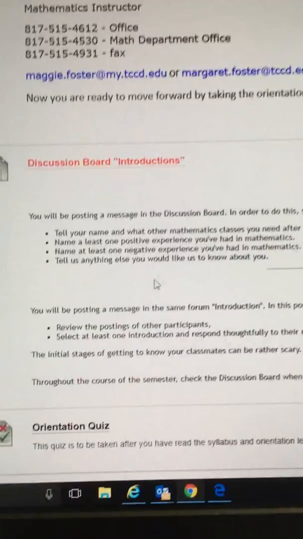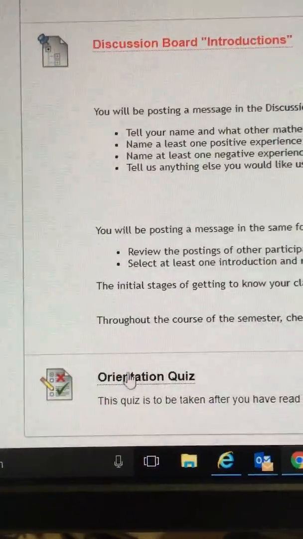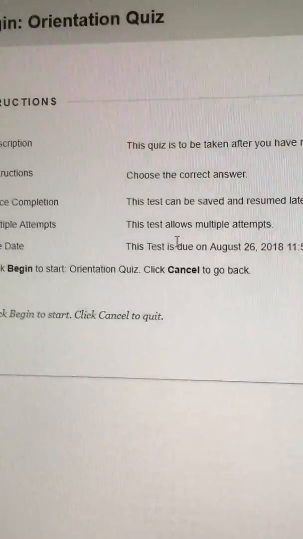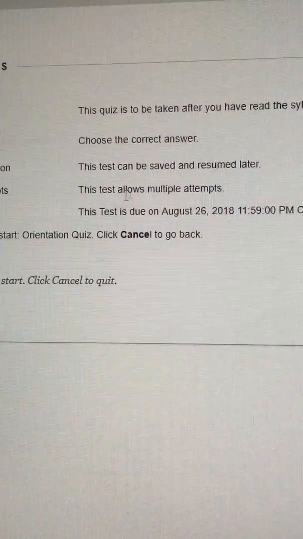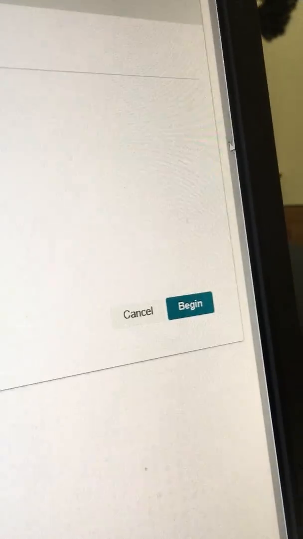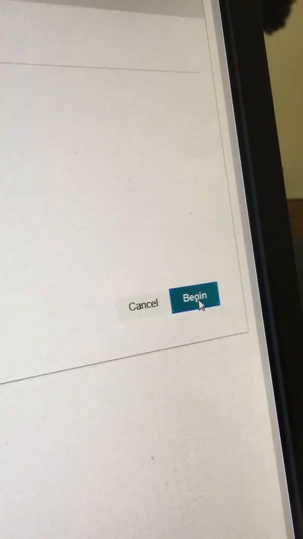Okay, so let's go back to Lesson 0 and click there and then go all the way down again. I want to show you where the quiz is located, the orientation quiz, down at the very, very bottom down here, orientation quiz. So you can click on that. It tells you there in the instruction that this test can be saved and resumed later if you would like. Also, there are multiple attempts. So we're going to slide over here to the Begin button. Okay, so click Begin, and the questions come up.